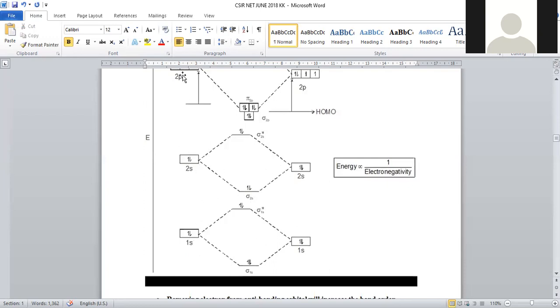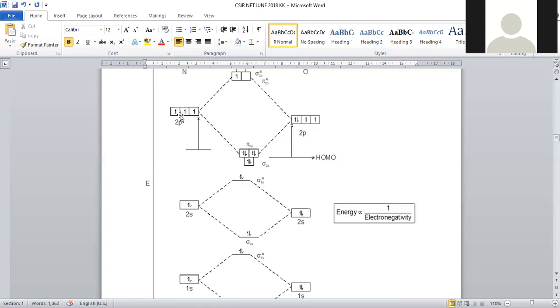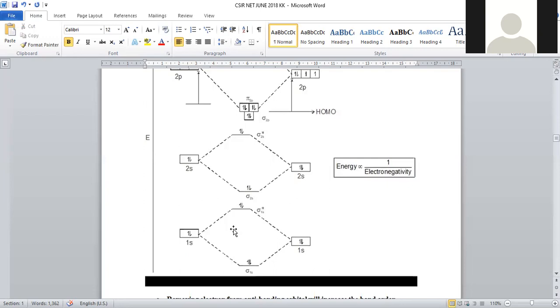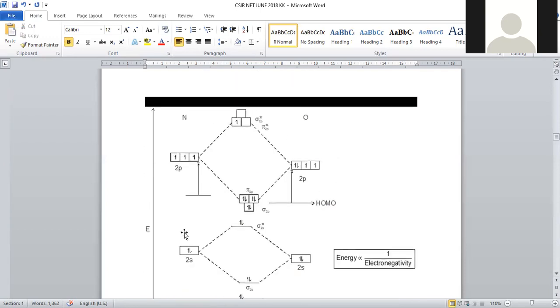So let us assume the left side is the atom of nitrogen and the right side is the atom of oxygen. In the 1s orbital, 1s2, 1s2 will be there, so bonding and anti-bonding will be filled. Nitrogen 2s2, oxygen 2s2: these electrons are filled into the molecular orbitals sigma 2s and sigma star 2s.